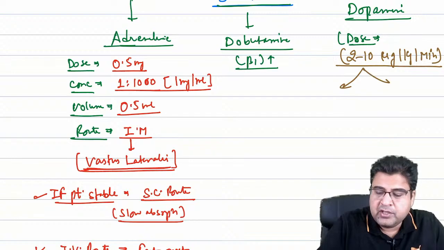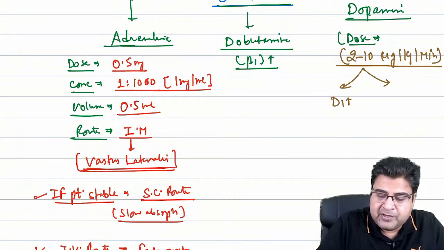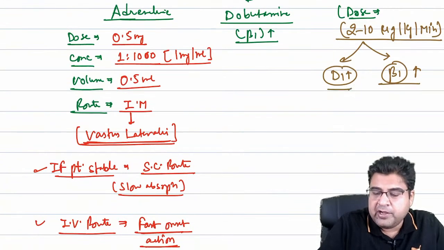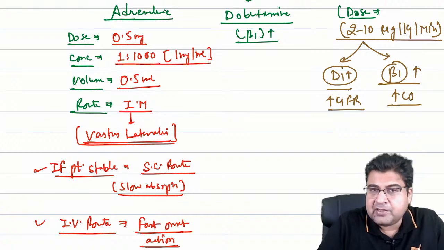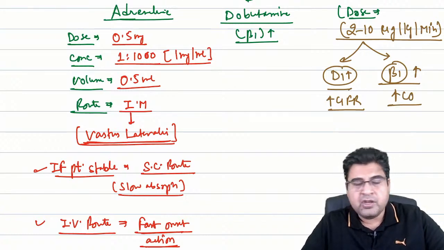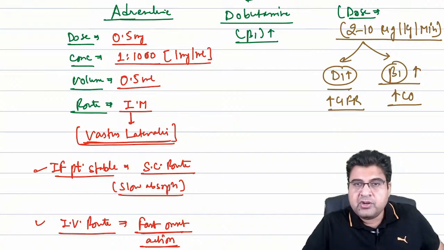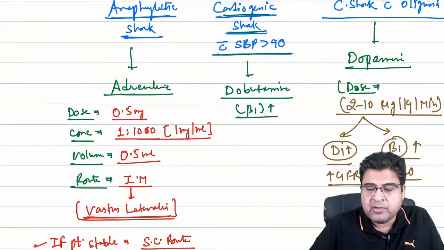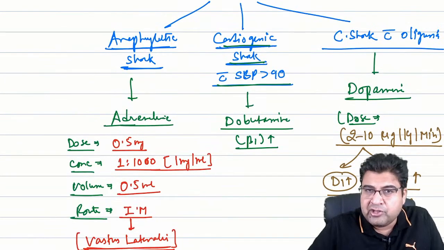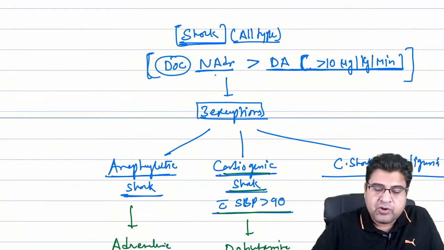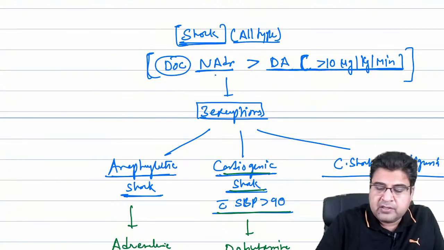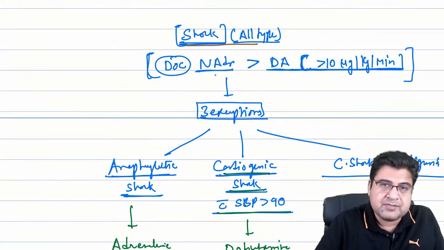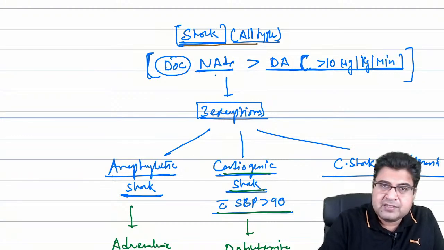In this dose, this medicine can act on D1 receptor, as well as on beta 1 receptor. By acting on D1 receptor, this medicine can increase GFR. By acting on beta 1 receptor, the medicine can increase cardiac output. So I can use this medicine in a dose 2 to 10 microgram per kg per minute, and this is sufficient to manage this patient of cardiogenic shock with oliguria. So this topic is over. We have covered the various types of medical emergencies.